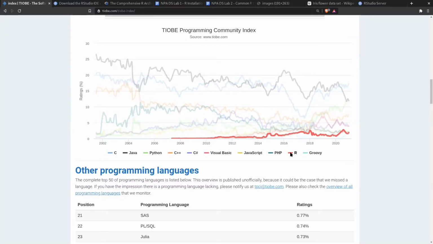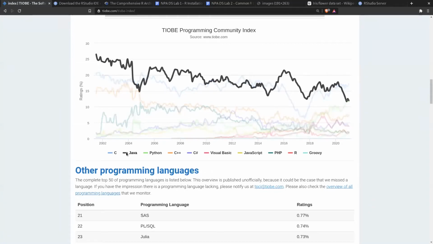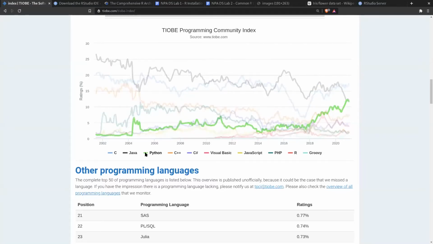And then if we look at something like Java, okay, we can see that the trend in Java is that it's actually decreasing in popularity. Let's have a look at C. C seems fairly steady, and Python, we can see that this green line, a little bit of a difficult color to see, but since 2018, Python has had an upturn in popularity.